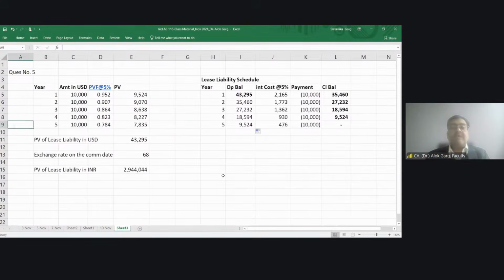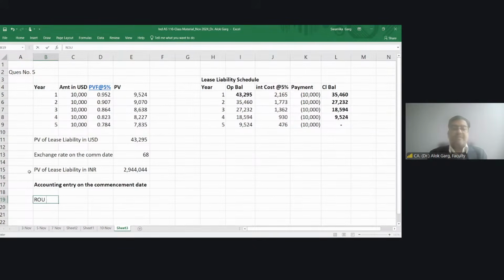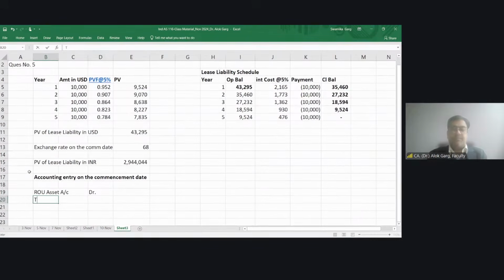Now, what is the accounting? On day one, on the commencement date, what is the accounting entry? The accounting entry on the commencement date is: ROU asset account debit, to lease liability credit.